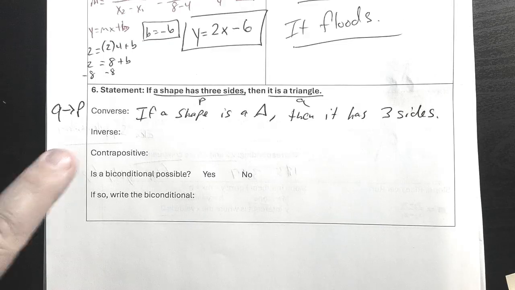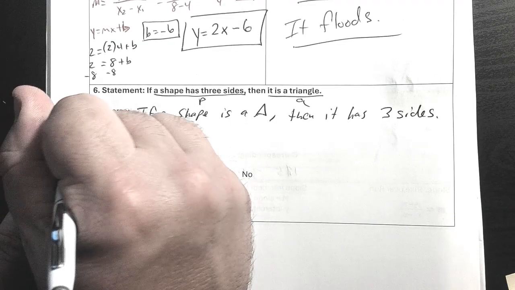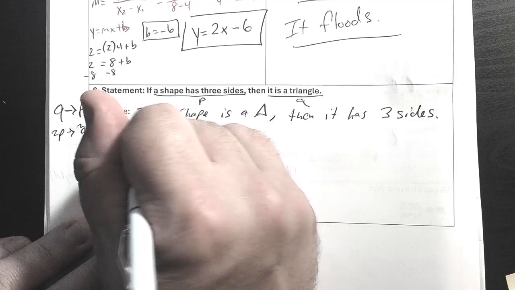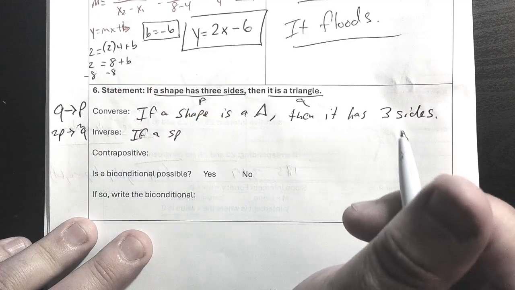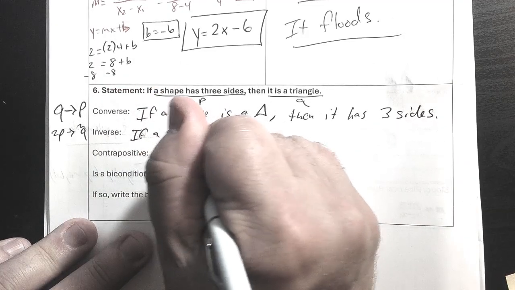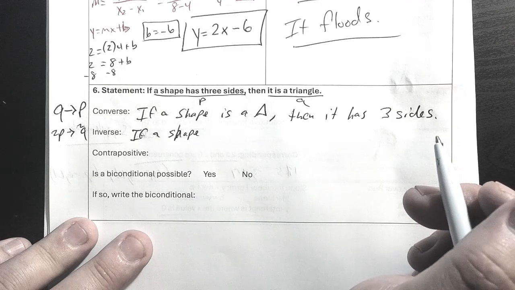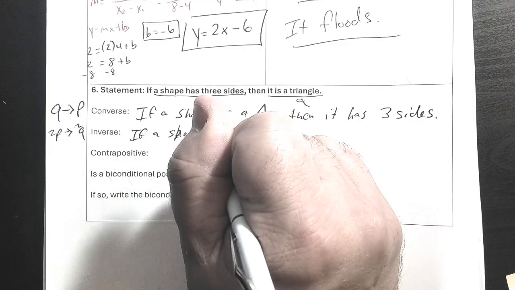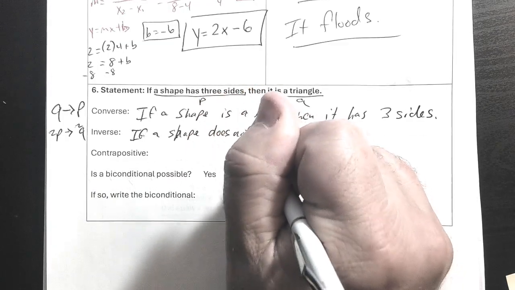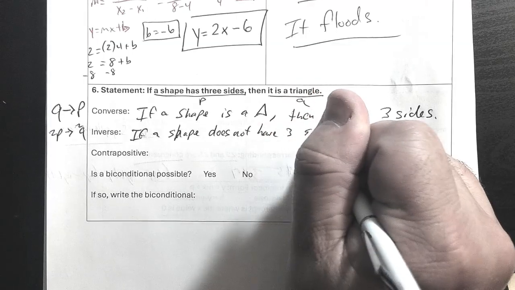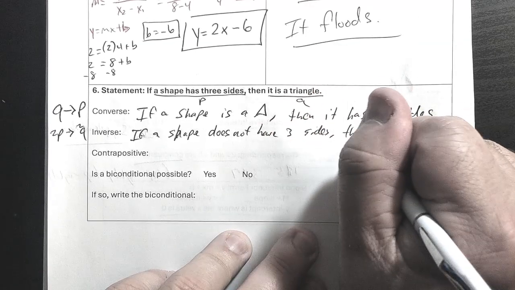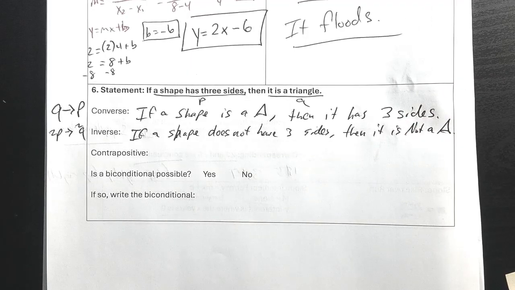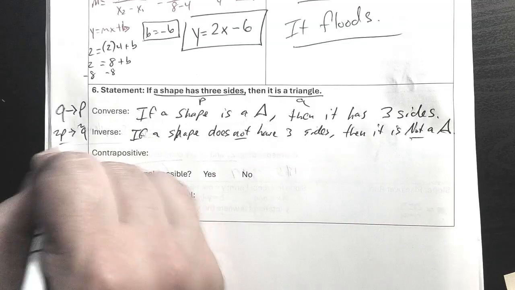All right, so the inverse, that's not P, not Q. So if a shape does not have 3 sides, then it is not a triangle. Okay, so we've got not, because there.